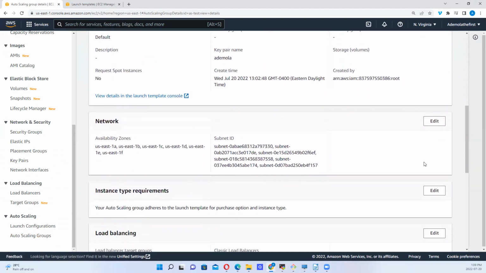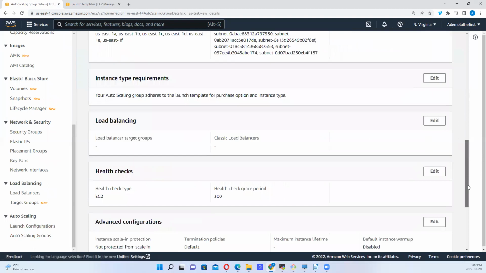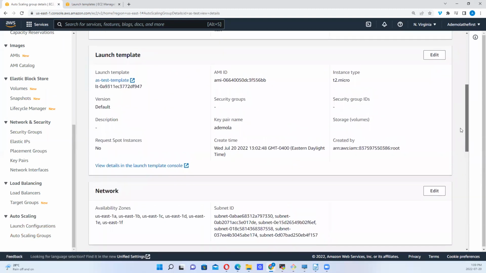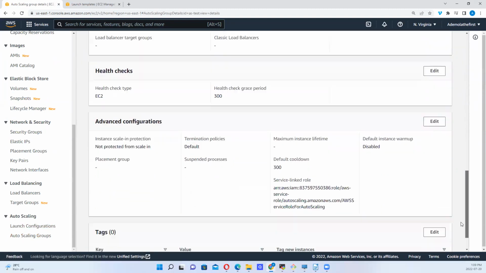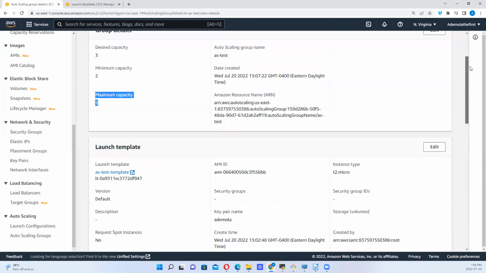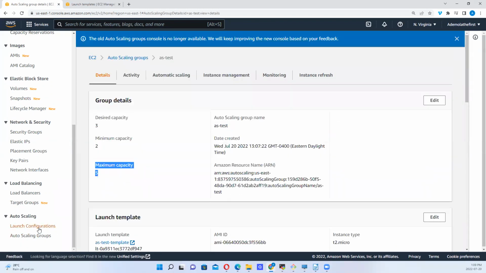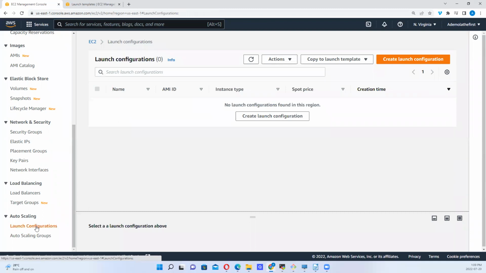These are the different availability zones, and these are the subnets relating to the availability zones. So what else sticks out here? Let's go ahead and look at our launch configuration. We can create a launch configuration.